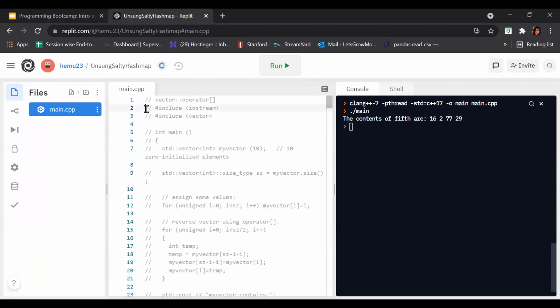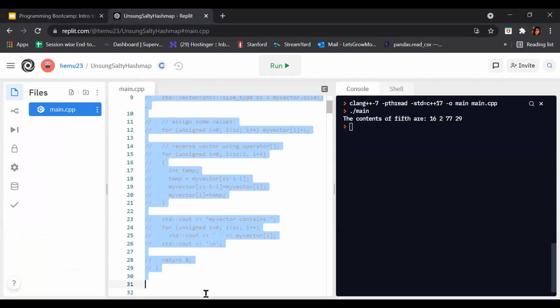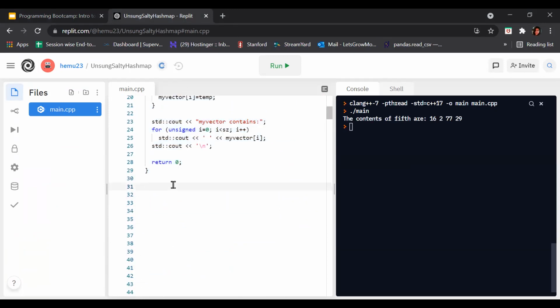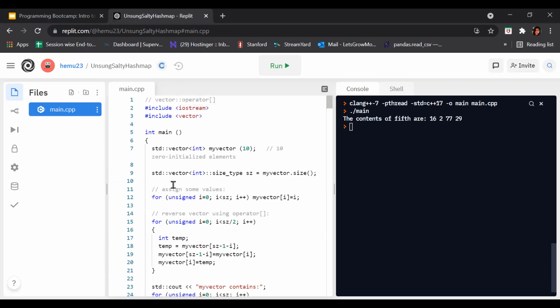Yeah, guys, make sure you perform all this on your own, to get a better understanding. So please make sure you perform it on your own.